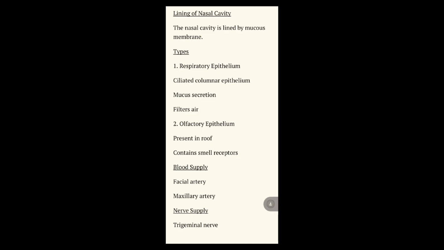Okay, today we learned about the respiratory system: introduction, definition, diagram, then divisions. Then we learned about the nose, the first part of the respiratory system, and about the nasal cavity.